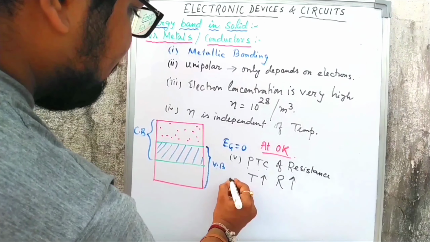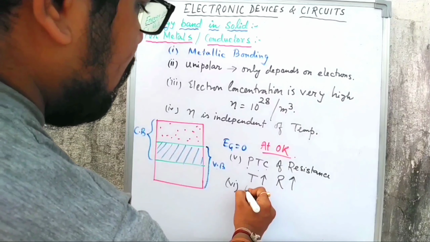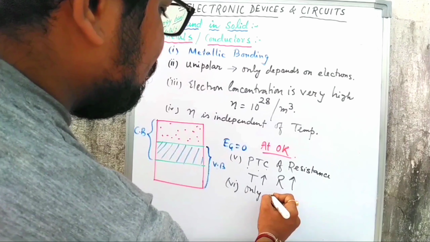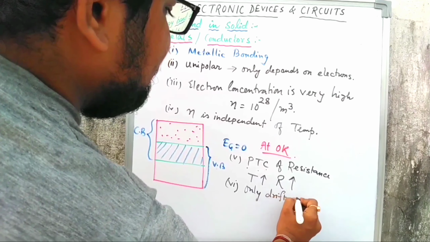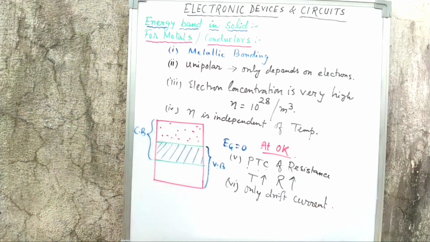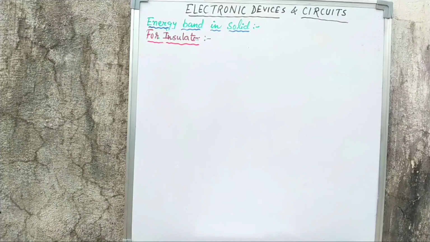And the sixth point is, in metals only drift current is present. Only drift current. There is no diffusion concept. Examples of metals, you know: gold, silver, platinum, copper, aluminium, iron, zinc, these are all examples of metals. Now here you can see the energy band diagram of an insulator.